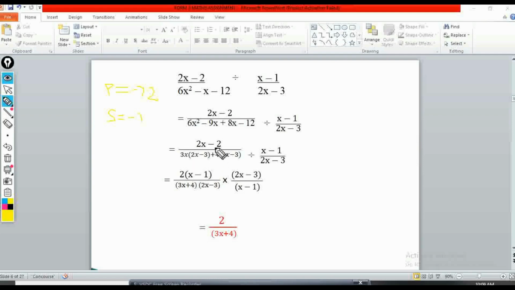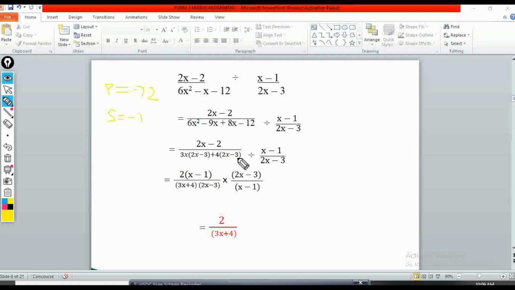Now once I've enclosed the bracket, I will introduce my sum plus, then I will also look for a common divisor that is going to divide 8 and 12. Okay, so that is 4. So 4 outside the bracket, which is 2x minus 3. So by doing this, I shall have now done the denominator side.